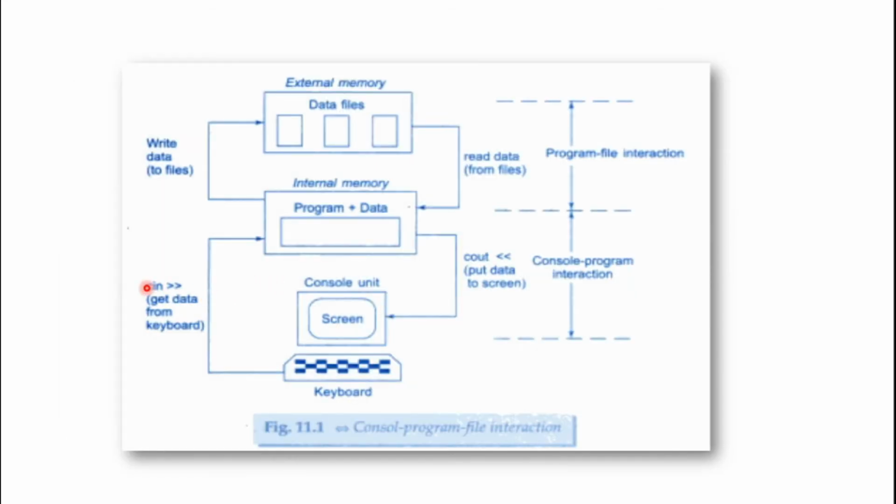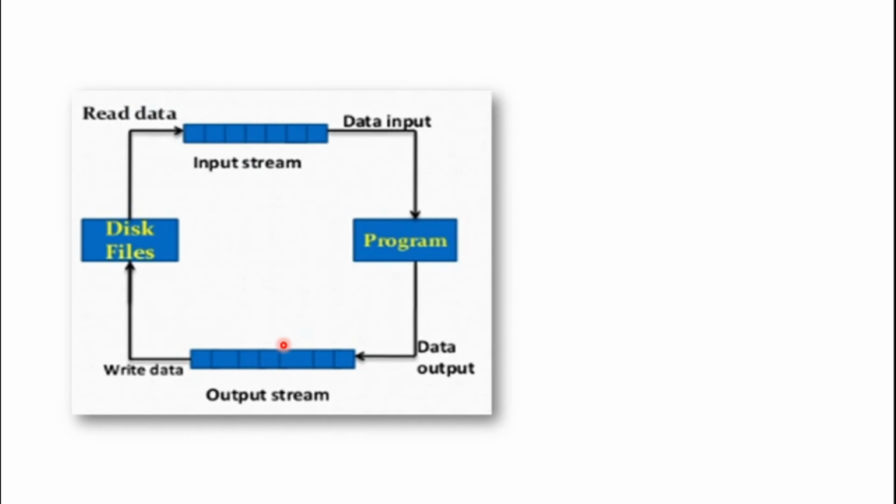In this, cin is used to get input from the keyboard to the program, and this is known as the input stream. What is it? Input stream, reading data from the input console unit to the program. This is done using cin, and cin is the input stream, and cout will be the output stream to take data from the program to the monitor. So this is what we have depicted in this figure.